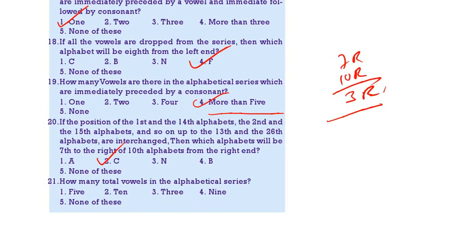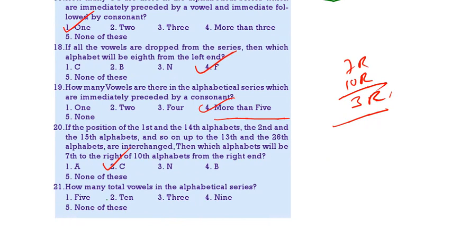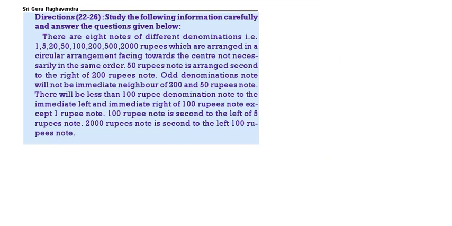How many vowels are there in the alphabetical series? Count how many vowels are there. See how many vowels are there. 1, 2, 3, 4, 5, 6, 7, 8, 9, 10. There are 10 vowels. How many vowels are there totally? 10 vowels. Option 2. Then see the next one.